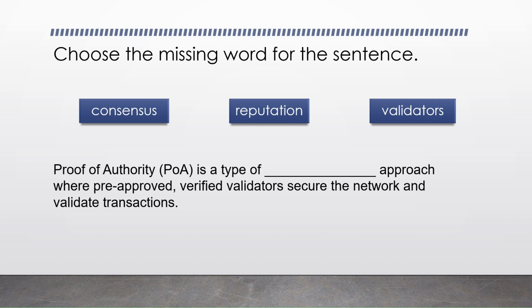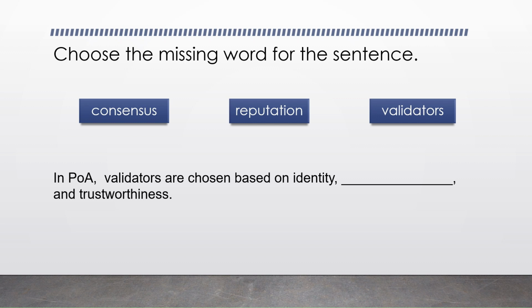Okay, so proof of authority, POA, is a type of consensus approach where pre-approved, verified validators secure the network and validate transactions. Good job, everyone. Okay, here's number 2. In POA, validators are chosen based on identity and trustworthiness. Okay, pause the video if you need to. In POA, validators are chosen based on identity, reputation, and their trustworthiness. Good job.